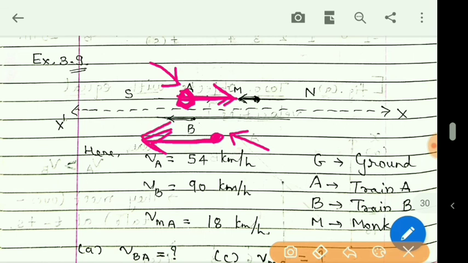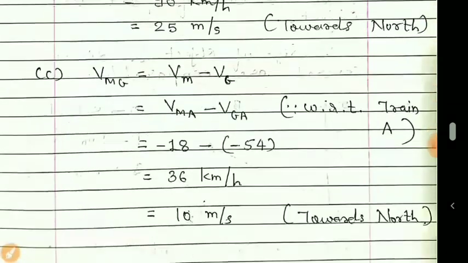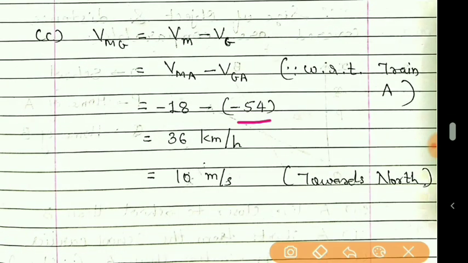Once again, the train is moving with 54 km per hour, but for the person observing from the train, the ground is moving towards south with the same speed, but in this direction, and that's why minus. So now, without wasting our time, we have taken this minus 54, minus into minus is plus, so this will be plus 54 and minus 18.